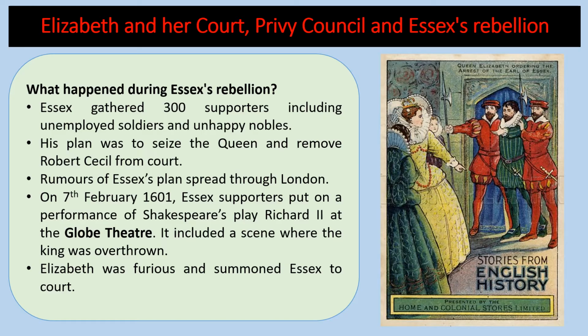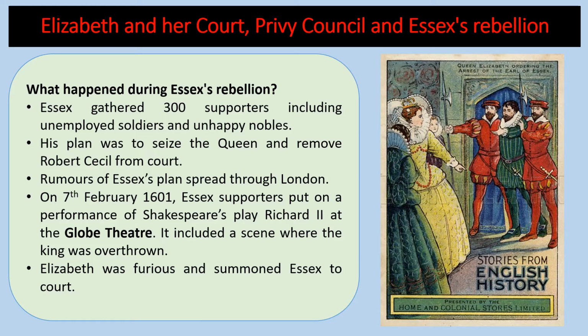Now, rumours of Essex's plan spread through London. Now, on the 7th of February 1601, Essex's supporters put on a performance of Shakespeare's play Richard II at the Globe Theatre, and it includes the scene where, of course, the king is overthrown. The whole play, Richard II, is about the rise and fall of a king. So the message was really, really clear that Essex was basically comparing Elizabeth I to Richard II.